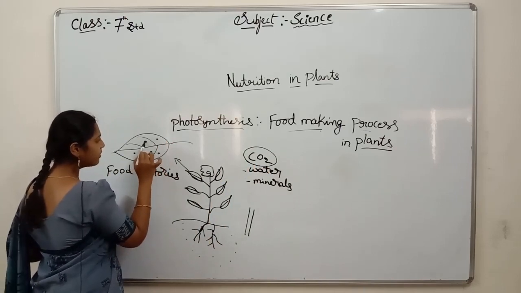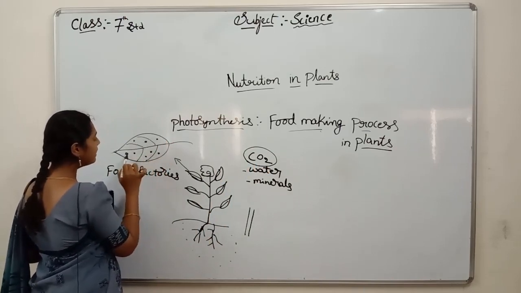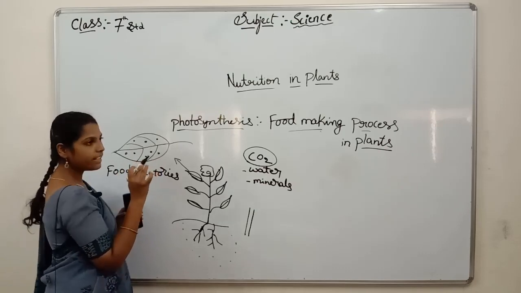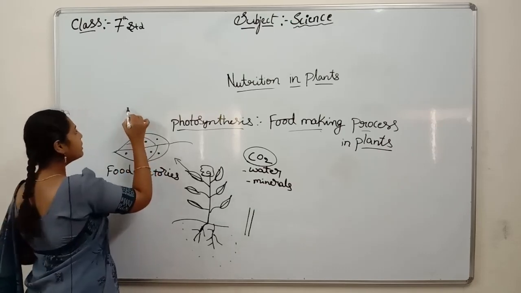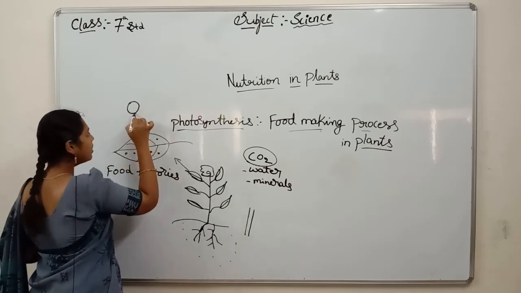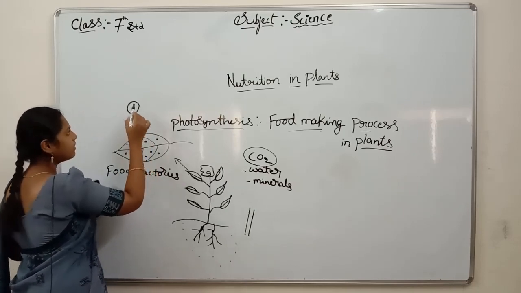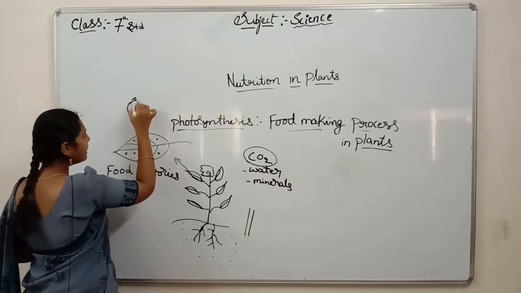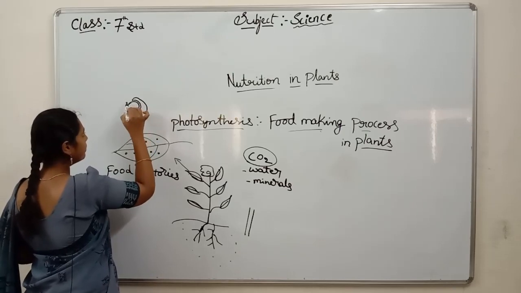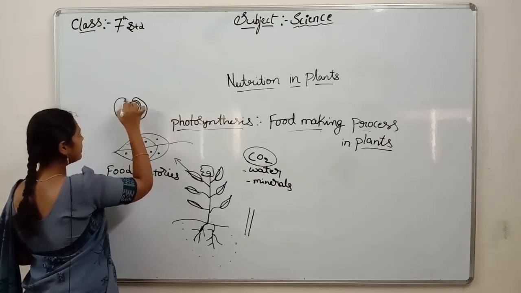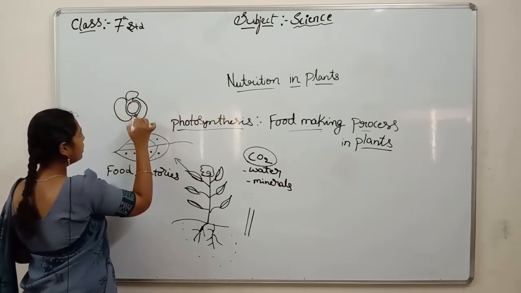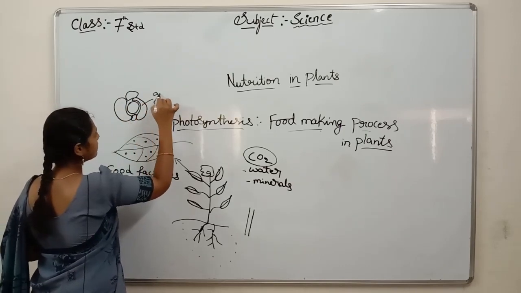Pores are like holes. I'll draw a big diagram here. This is a pore, which is surrounded by cells. These cells we call guard cells.